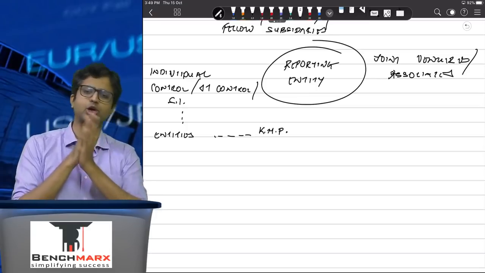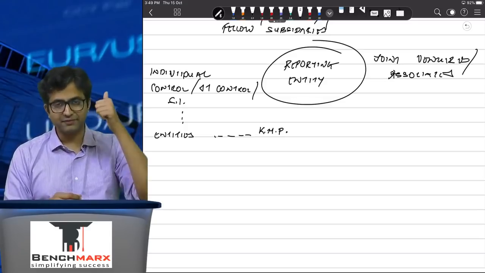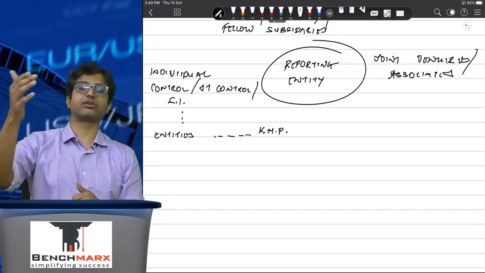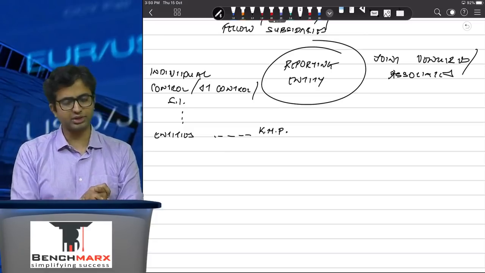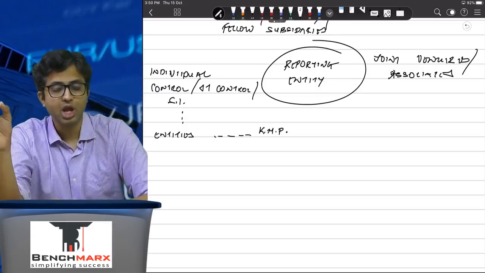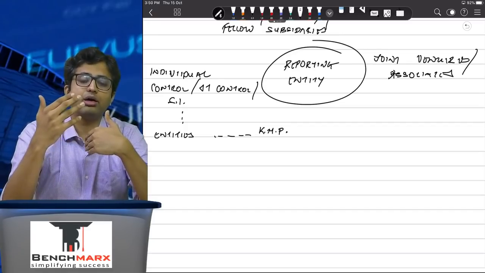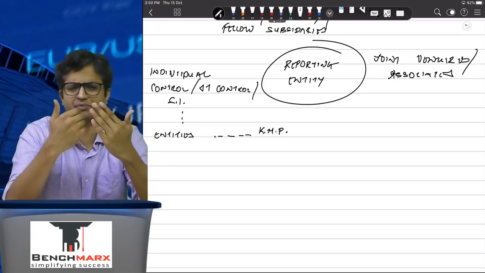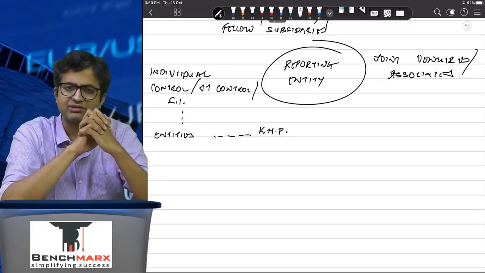It appears both in the standalone as well as consolidated notes to accounts. In the related party report, you have to show in the first part the name and the nature of relationship. In the second part, the transactions as well as outstanding balances, the transactions during the year and the outstanding balances at the end of the year. Name and nature of relationship. Do you have to show it for all the related parties? No. Only for those related parties with whom control relationship exists. So if there's a relationship of control like a subsidiary or parent entity, then you have to show irrespective of whether transactions have happened or not.